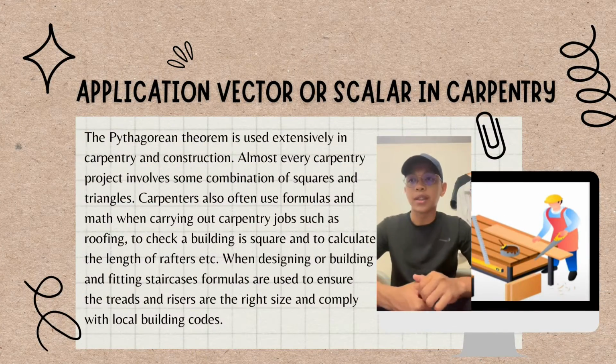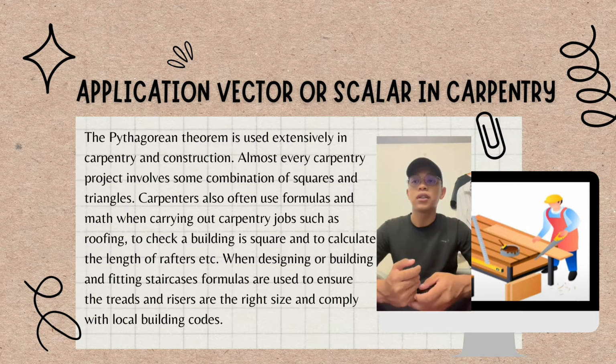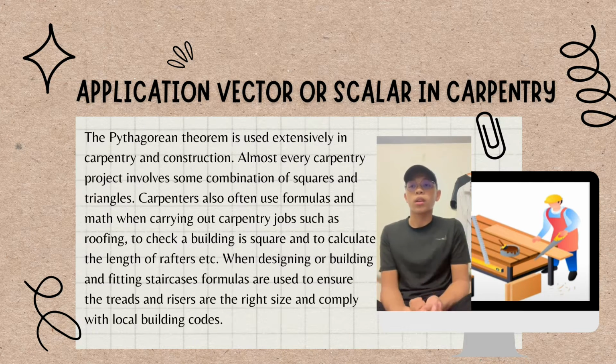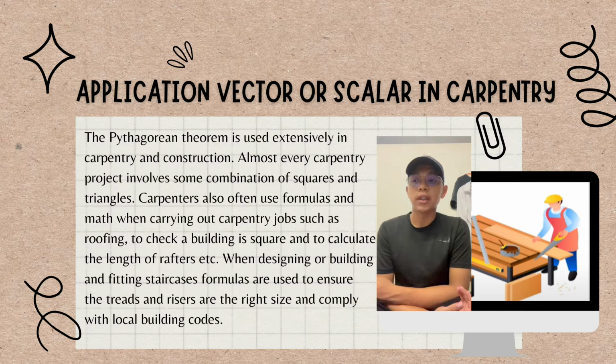I'm going to explain the application of vector or scalar in carpentry. The Pythagorean theorem is used extensively in carpentry and construction. Almost every carpentry project involves some combination of squares and triangles. Carpenters also often use formulas and math when carrying out carpentry jobs, such as roofing, to check a building is square and to calculate the length of a rafter. When designing, building and fitting staircases, formulas are used to ensure the treads and rises are the right size and comply with local building codes.